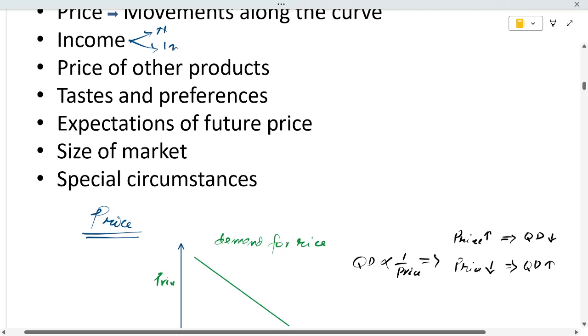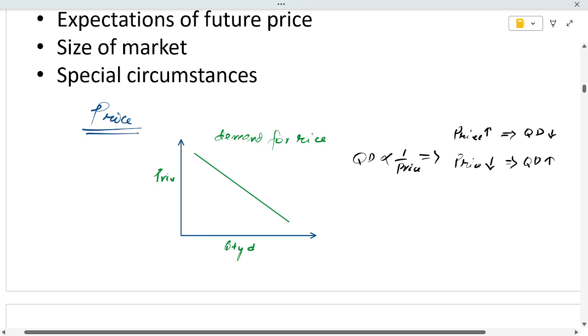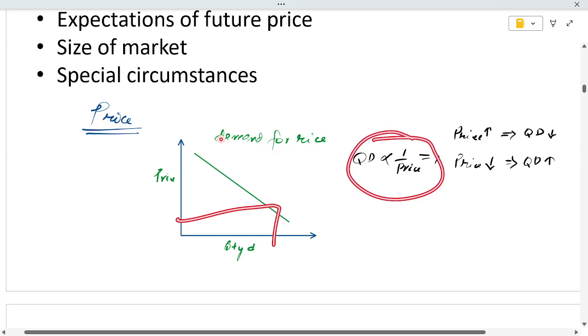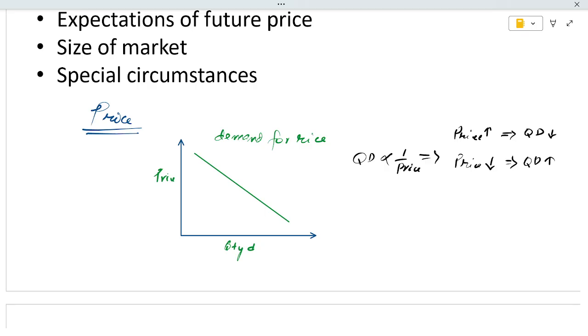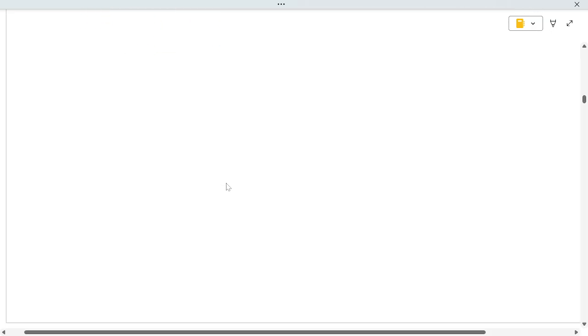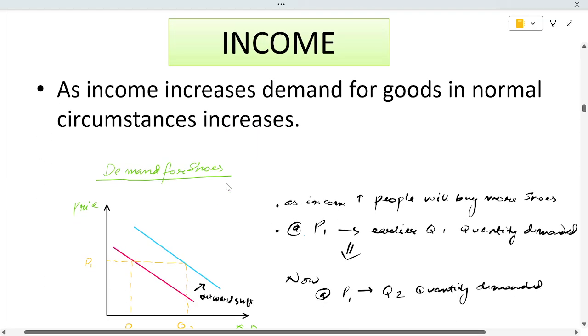First the price. As price increases, demand decreases. As price decreases, demand increases. This is the inverse relation of the quantity demanded and the price. This is represented here. Price increases, quantity demanded decreases. Price decreases, quantity demanded increases. Okay, have you got me? Income determinants.